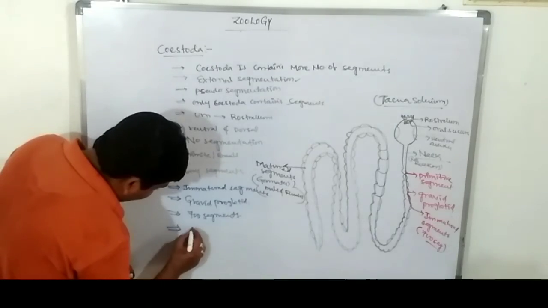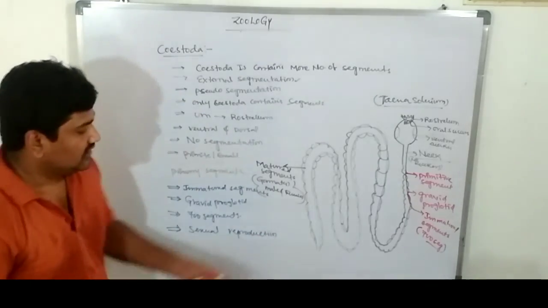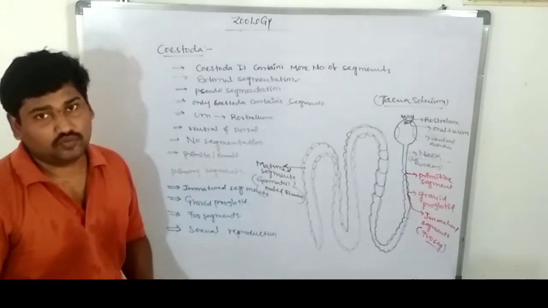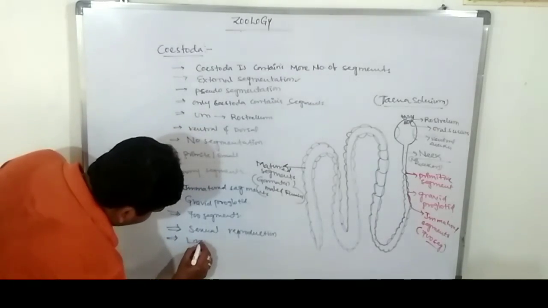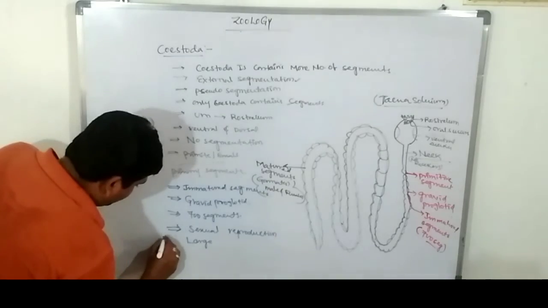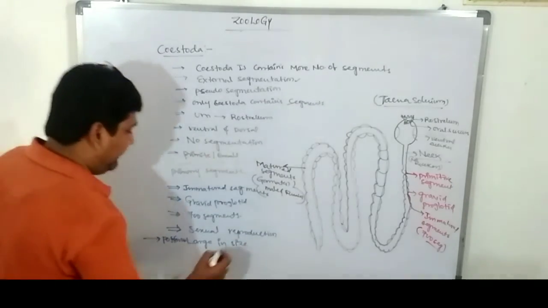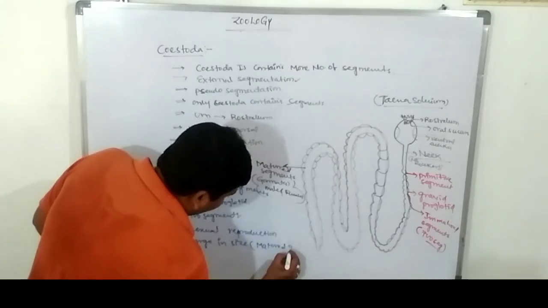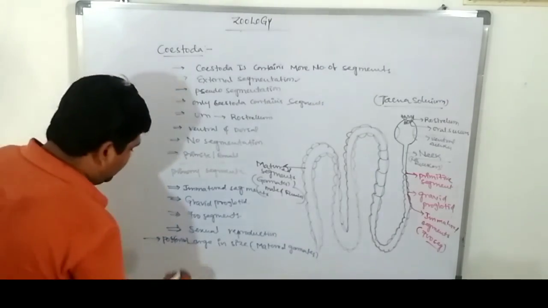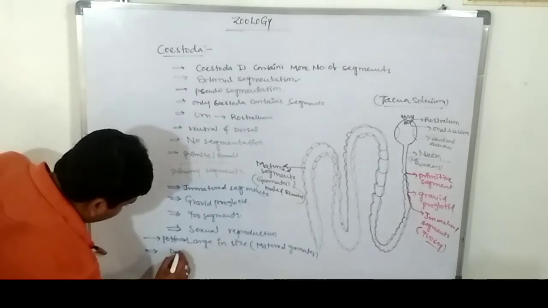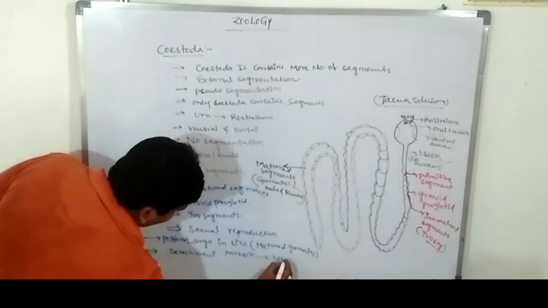These show sexual reproduction. In unfavorable conditions, the posterior region segments are detached from the parasitic body and form new individuals. The posterior one is large in size and contains mature gametes. Male and female mature gametes are present in the posterior region of the segments. In unfavorable conditions, they detach from the parasitic body and form new parasites.